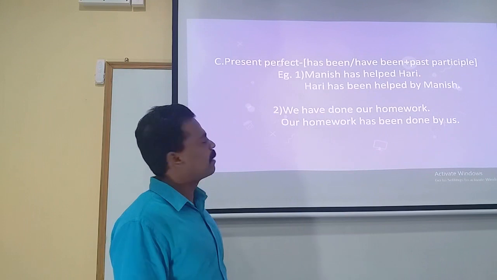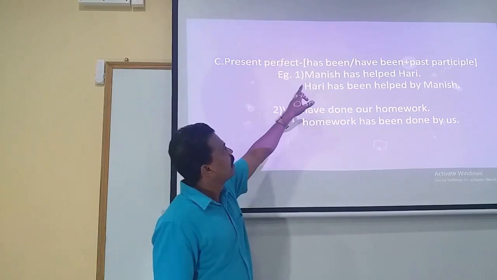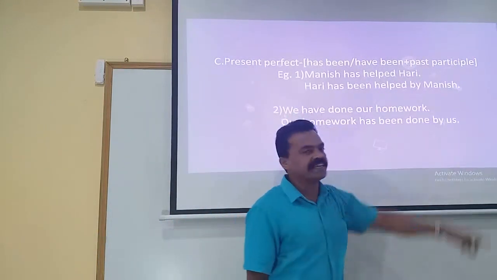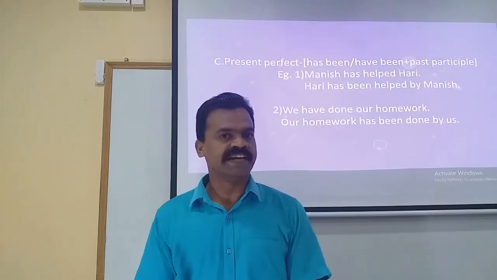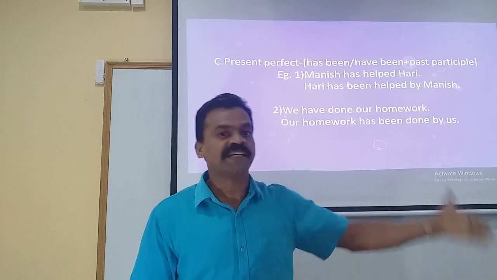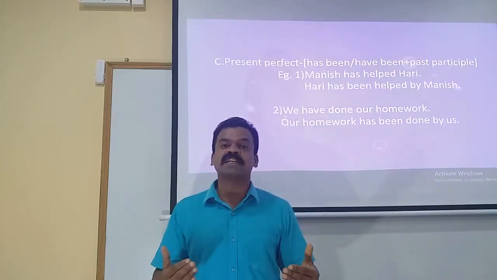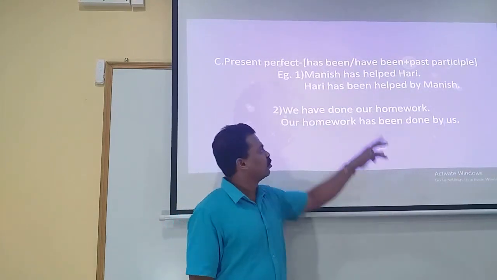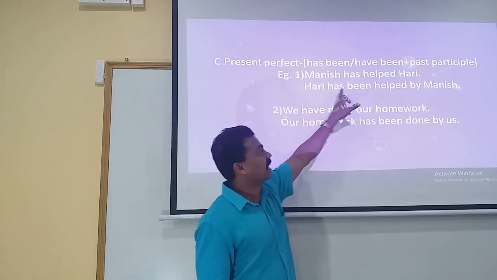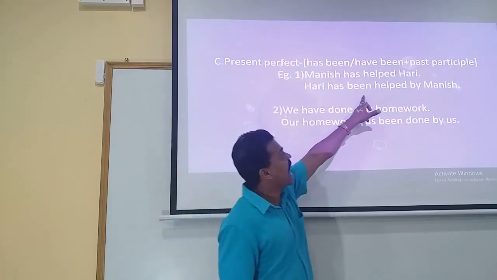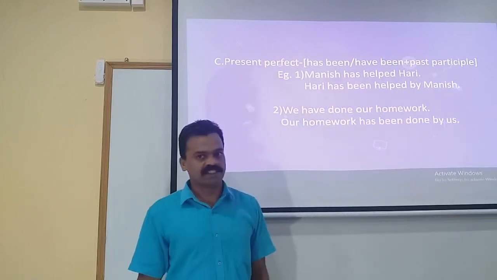Let us go through the example. The first example given here, Manish has helped Hari. Whom has Manish helped? We have the answer, Hari. So therefore Hari is the object in the given statement that turns to be the subject in the passive voice. So we start with Hari being the subject. Hari has been, Hari being singular, Hari has been helped by Manish.